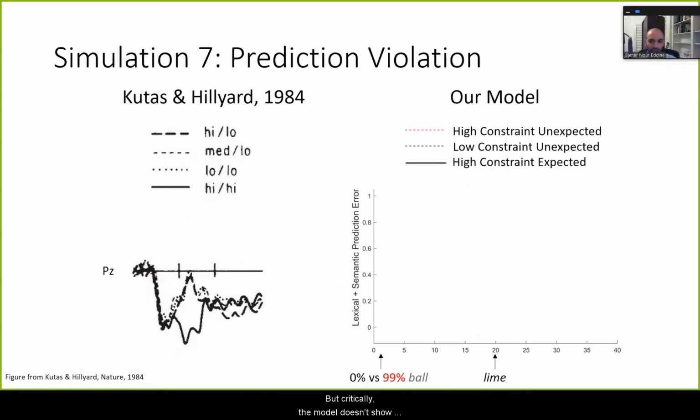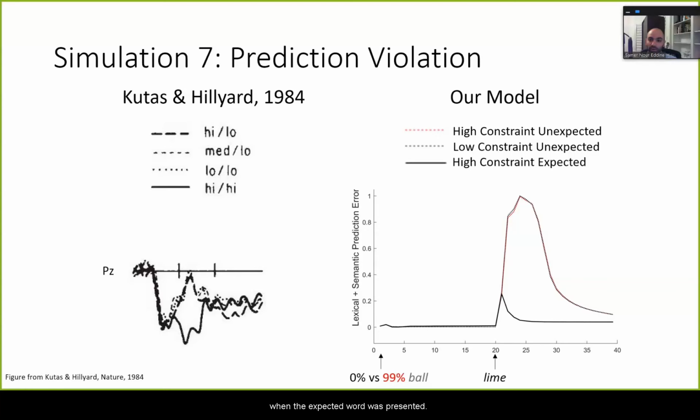But critically, the model doesn't show effects of prediction violation over and above cloze probability, which is also consistent with the empirical results. So the goal in this simulation was to present an unexpected bottom-up input in either a high constraint or a low constraint context. So to do that, we pre-activated a given word either strongly or weakly for 20 iterations, and then we presented a different word. And what we find is that the error elicited by the unexpected word is equally large, independent of contextual constraint. For comparison, this was the error that was elicited when the expected word was presented.